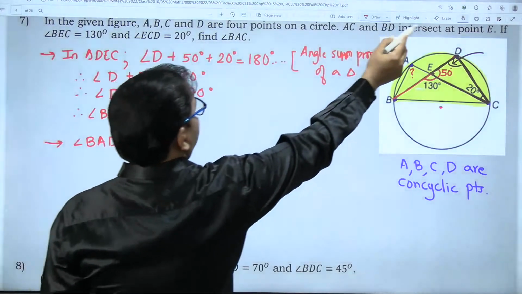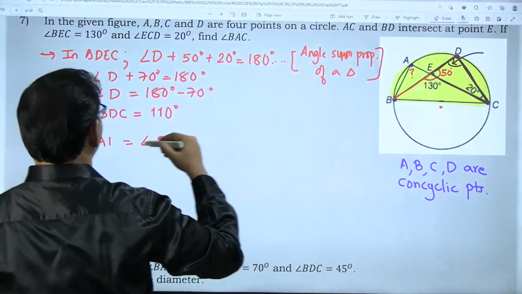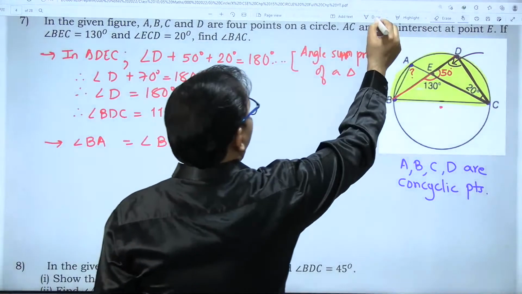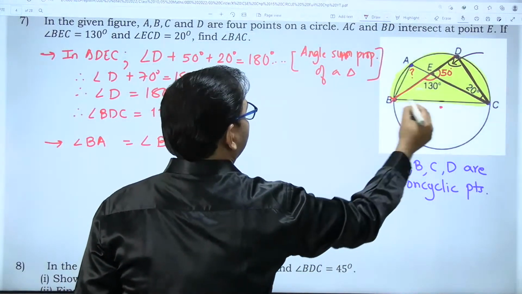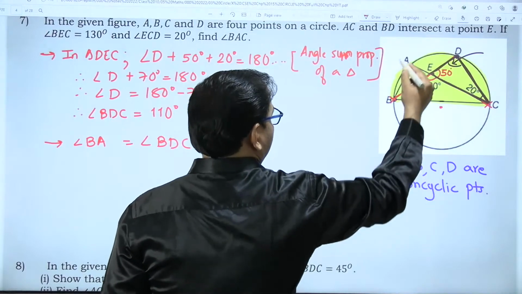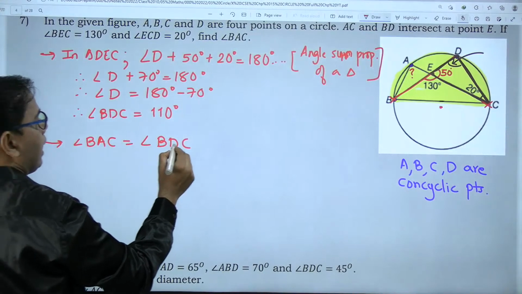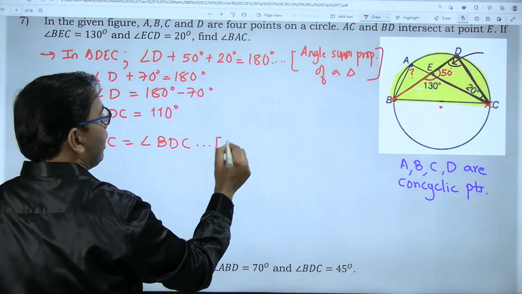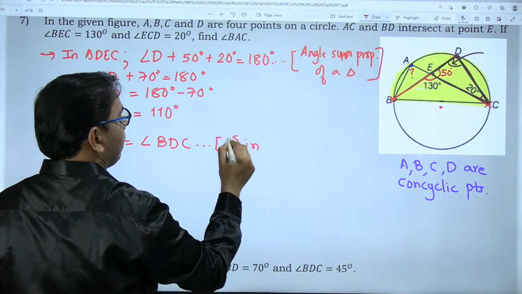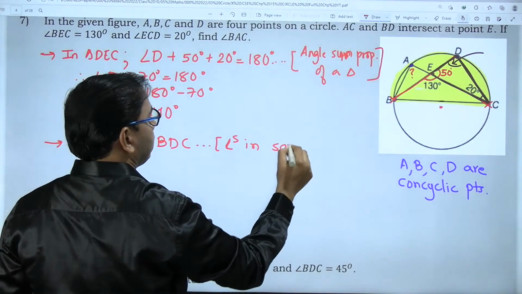Always remember, the starting letter and last letter are the same. Angle BAC and angle BDC are equal. Why? Angles in the same minor segment.